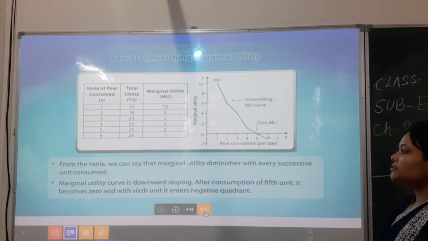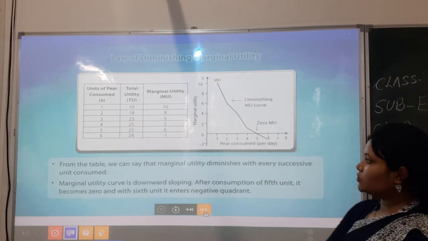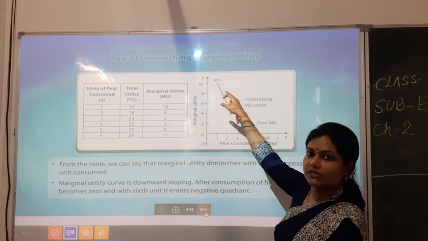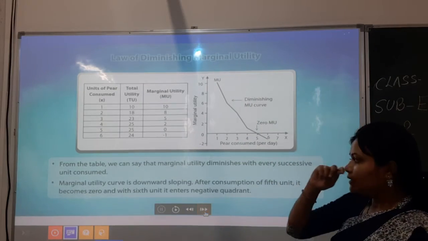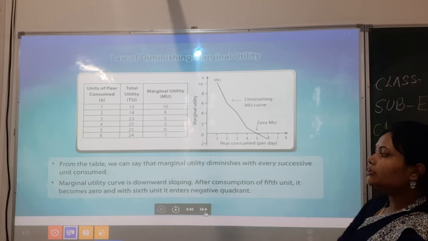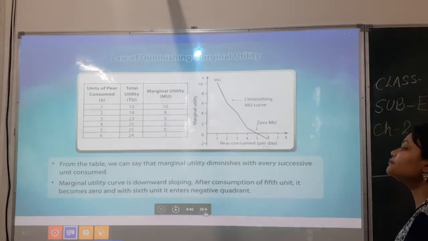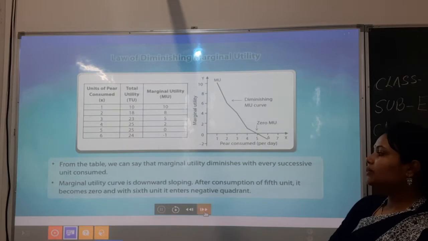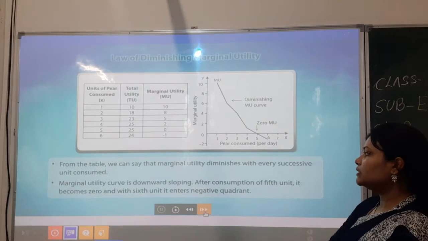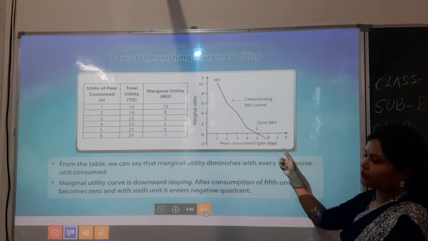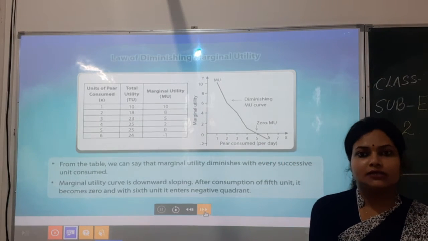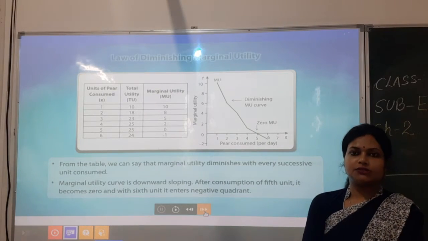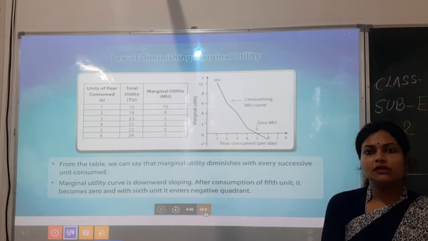Now it is saying the marginal utility curve is downward sloping. Of course it is downward sloping because at first it is rising and then it is sliding down. After consumption of the fifth unit, it becomes 0. With the sixth unit it enters the negative quadrant. That we have just discussed and it is there in your book also, so please just relate it. Now let's see the next clip.